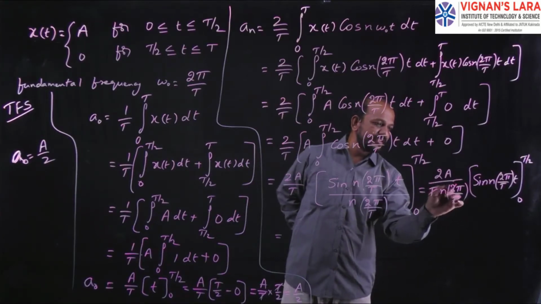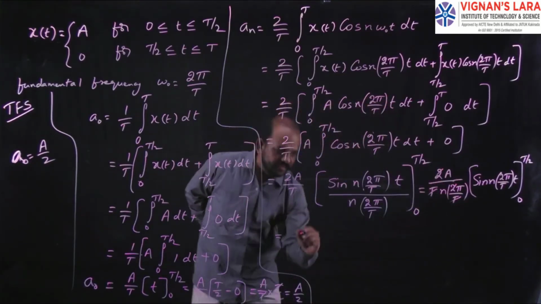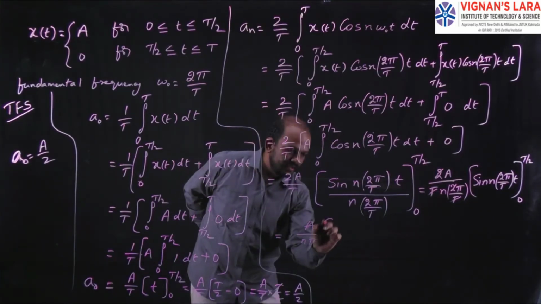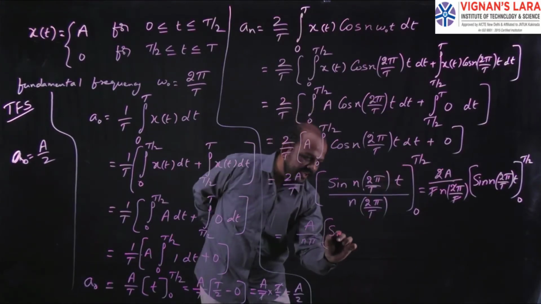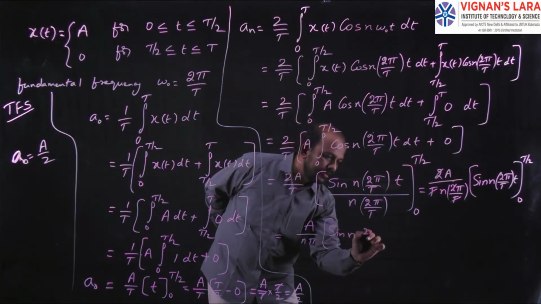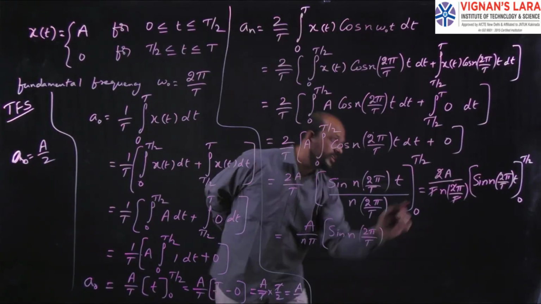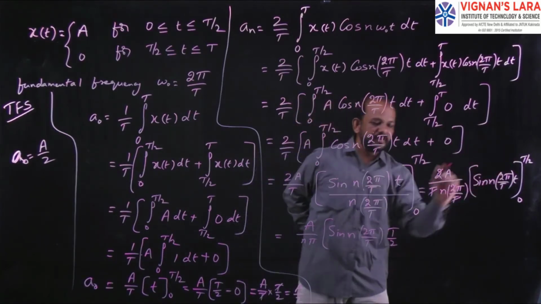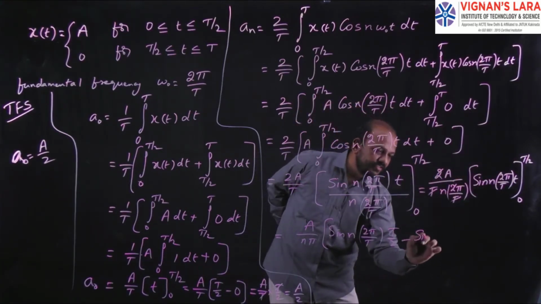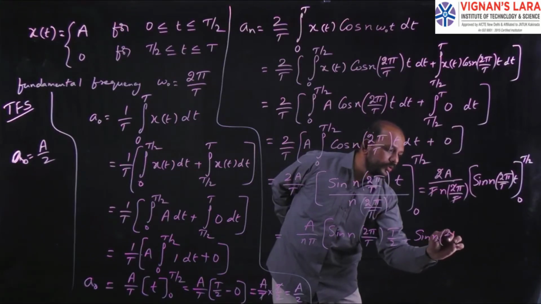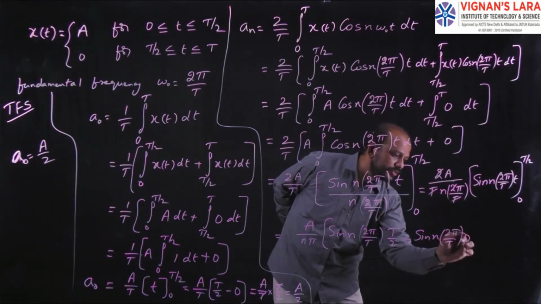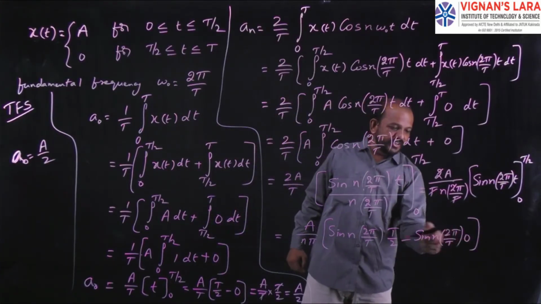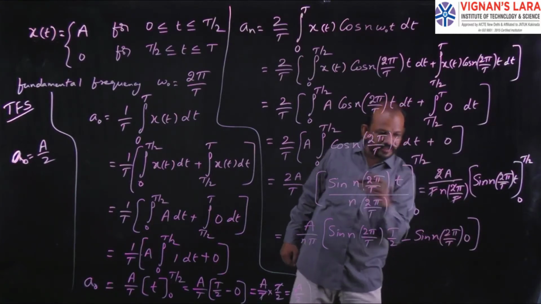T gets cancelled, 2 gets cancelled. So a by n pi. So we are left with a by n pi into, substitute limits, sine n 2 pi by capital T. In place of small t I have to go for capital T by 2. So substitute limits, minus sine n into 2 pi by capital T into 0, in place of t, 0. So 0 into anything is 0, sine 0 is 0, so I won't get this value as 0.